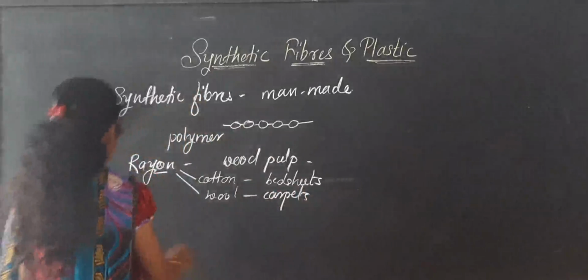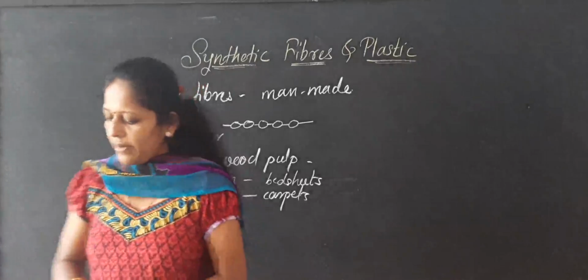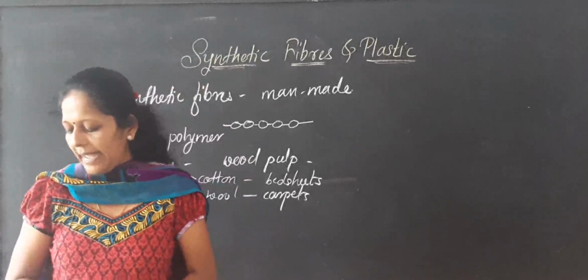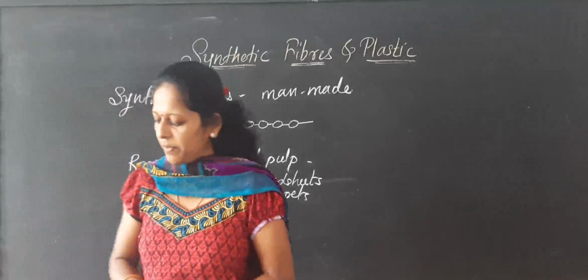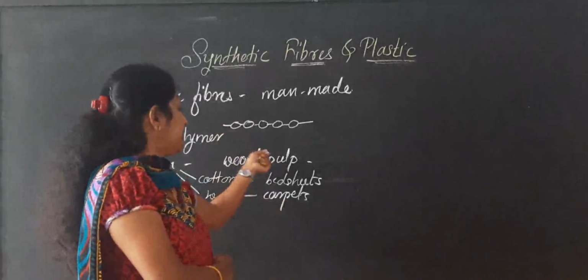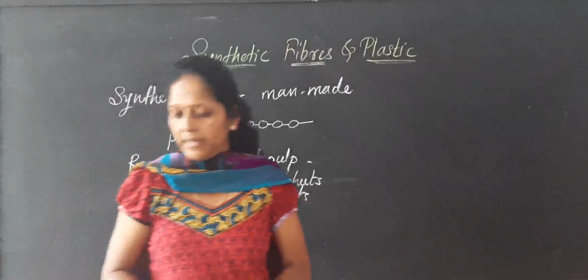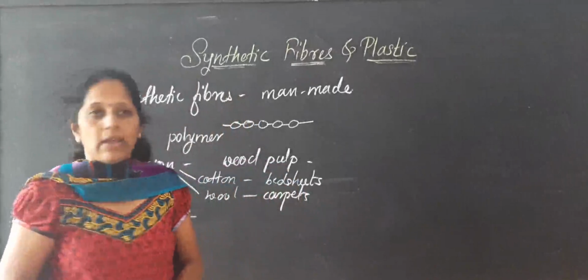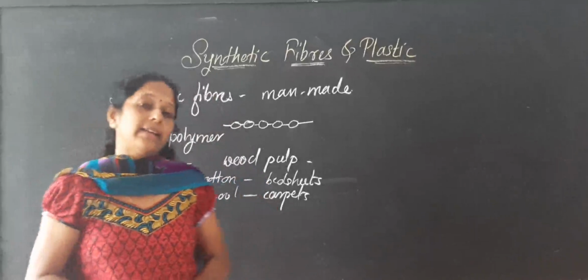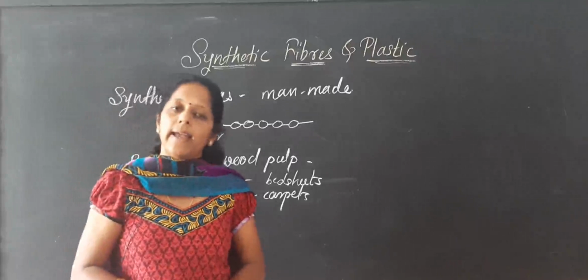Next one is nylon. What is nylon now? Here is another man-made fiber, discovered in 1931, prepared without using any natural raw material from plants and animals. It was prepared from coal, water and air. See, in rayon, a chemical method was used on the wood pulp and so rayon is obtained. But nylon is prepared without any plant or animal raw materials, with the help of coal, water and air.